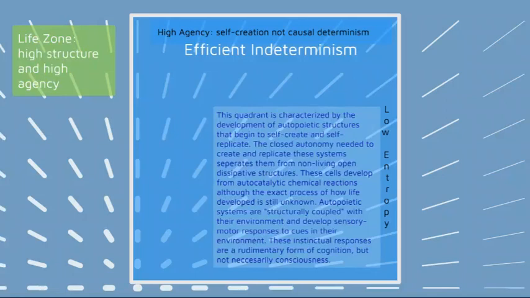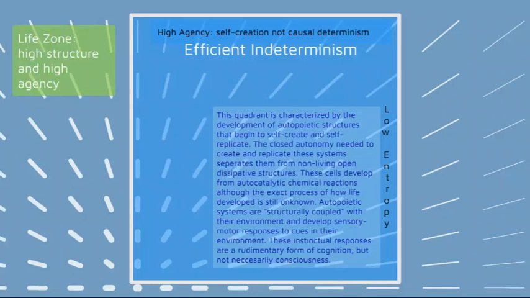The closed autonomy needed to create and replicate these systems separates them from non-living, open, dissipative structures. These cells develop from autocatalytic chemical reactions, although the exact process of how life developed is still unknown. Autopoietic systems are structurally coupled with their environment and develop sensory motor responses to cues in their environment. These instinctual responses are a rudimentary form of cognition, but not necessarily consciousness.